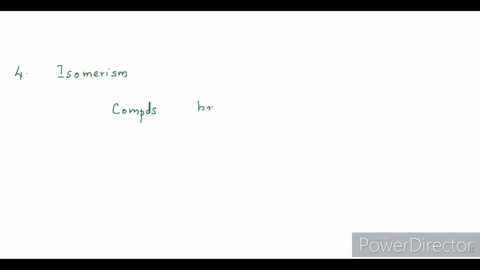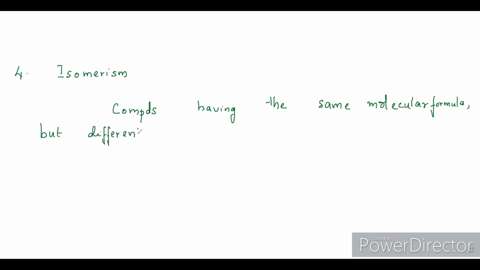Compounds having the same molecular formula but different structure are called isomers.